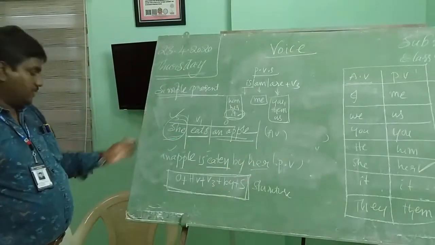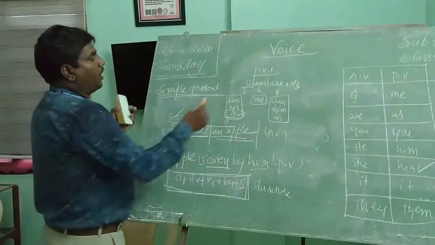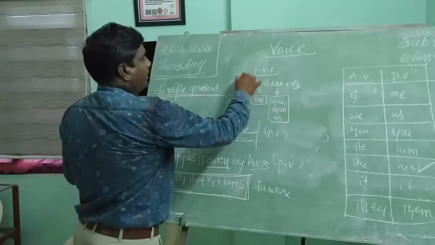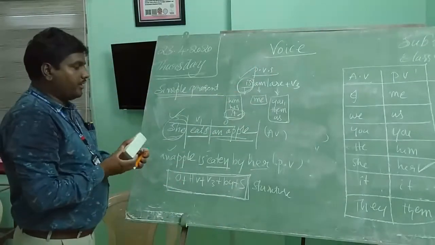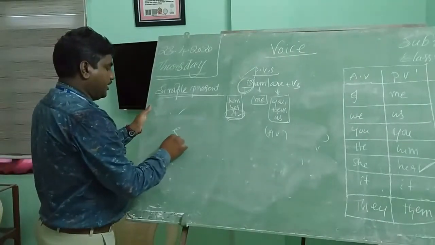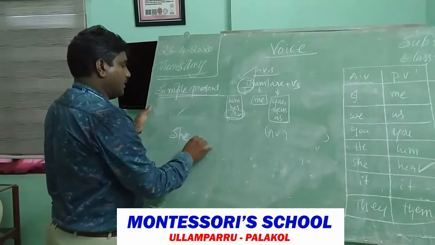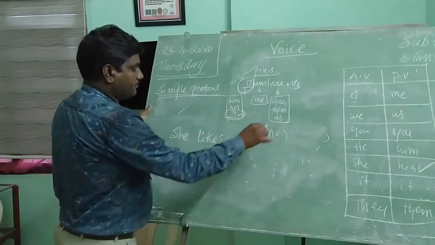Next example. So in this way we have written how to use "is." Next, what about "am"? When shall we write "am"? Let us discuss that also. For example, "She likes me."